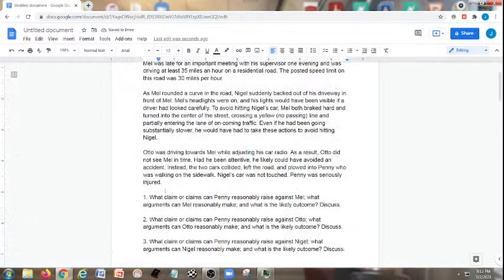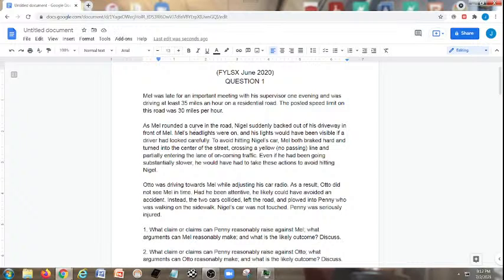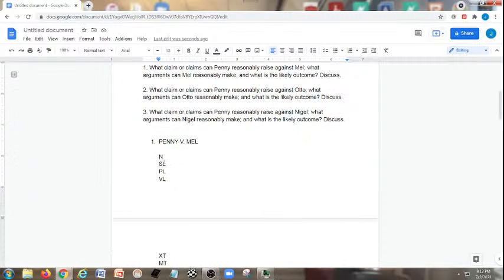Okay, and then we want to make sure to finish reading there. As Mel rounded a curve in the road, Nigel suddenly backed out of his driveway in front of Mel. Mel's headlights were on, and his lights would have been visible if a driver had looked carefully. To avoid hitting Nigel, Mel both braked hard and turned into the center of the street, crossing a yellow no passing line and partially entering the lane of oncoming traffic. Even if he had been going substantially slower, he would have had to take these actions to avoid hitting Nigel. So at this point, we can pretty much start our discussion concerning Mel.